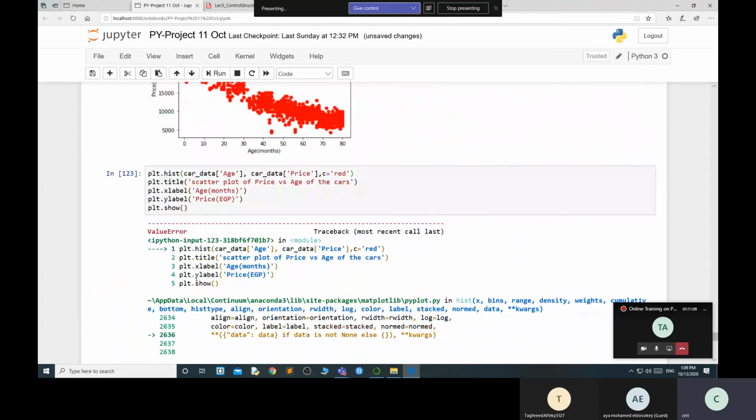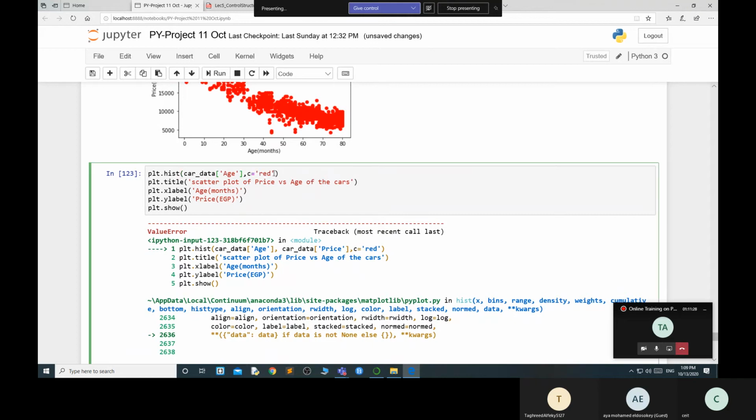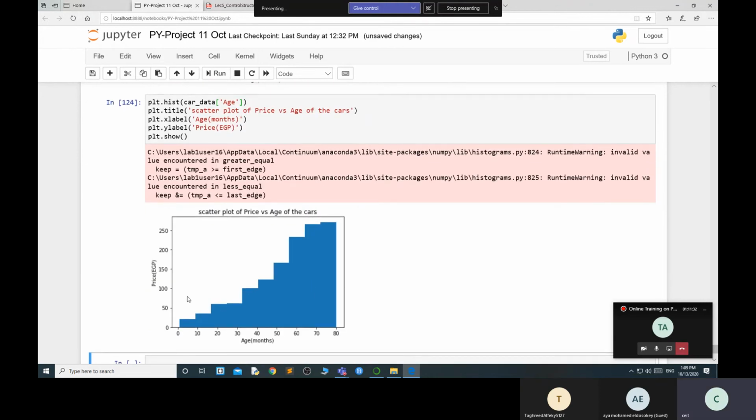The data will not take. These are not histograms. Yeah, this is the histogram like this.